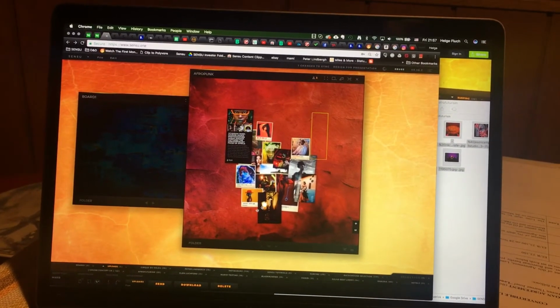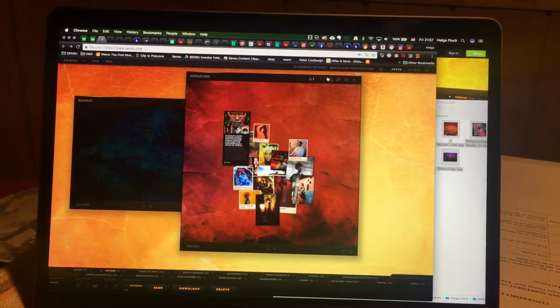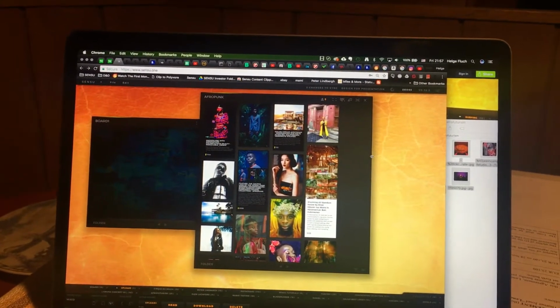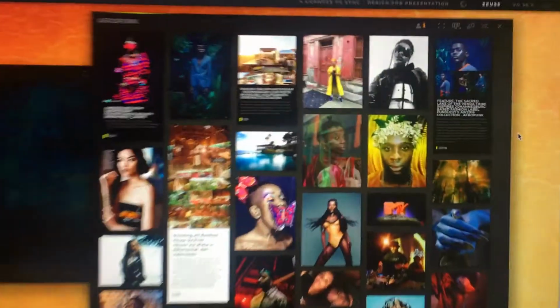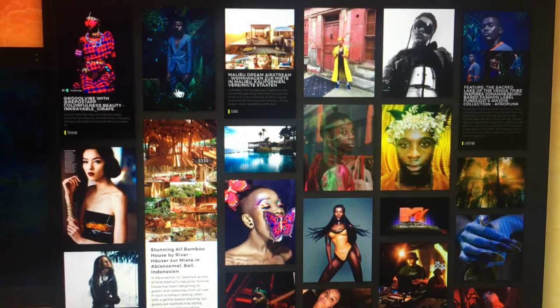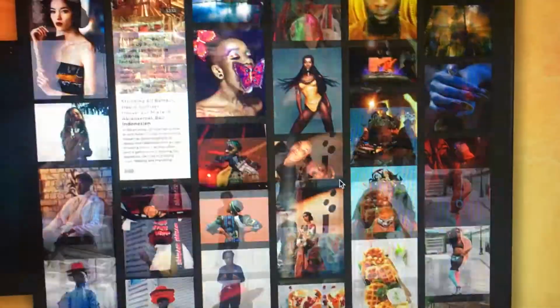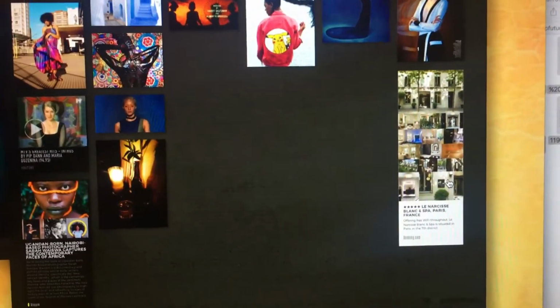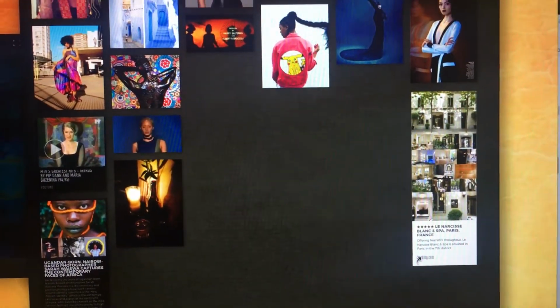These things are behaving like objects in a way. You can display them in different ways. They're files or they're links. For example, in this case, if I zoom in a little bit, this here is an Airbnb apartment. This is a picture. This is an article that I just dragged into this. There's some Instagram pictures in here, and also in this case we have another Airbnb apartment, and these things link back to their original sources.